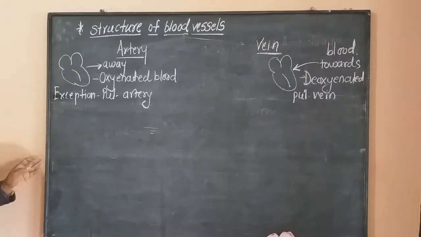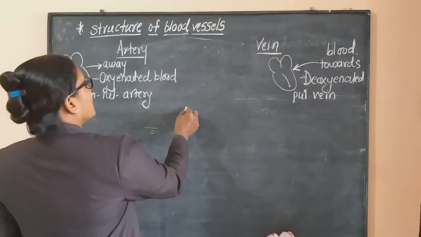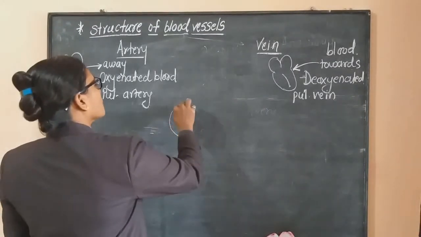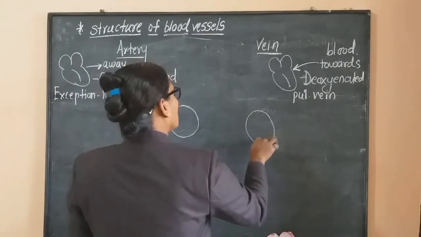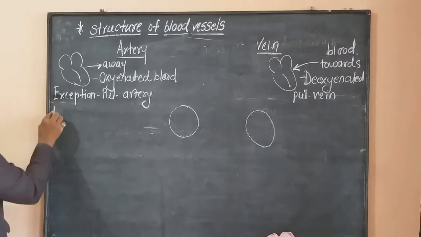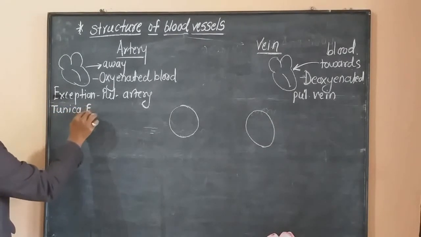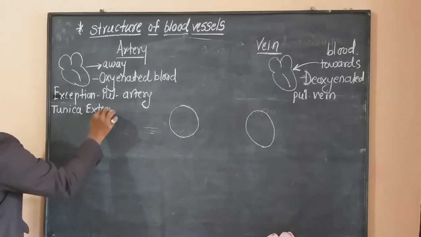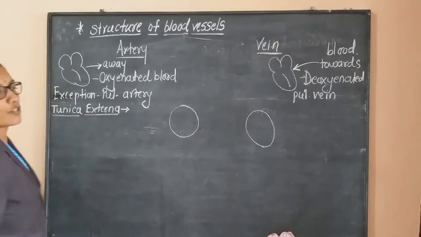Now if you take the histological section of artery and vein, both arteries and veins have 3 layers. Similar 3 layers. The first layer is tunica externa, in case of both.